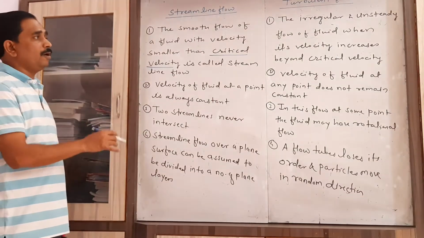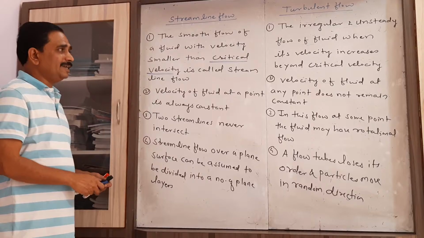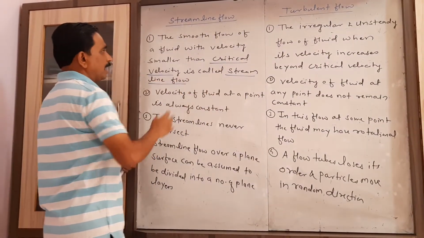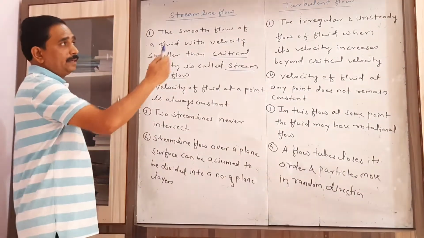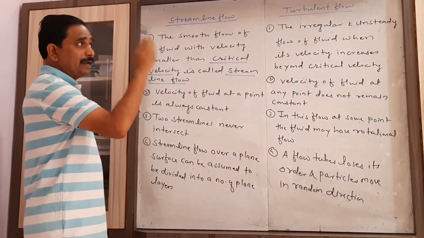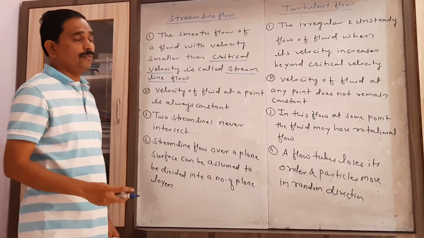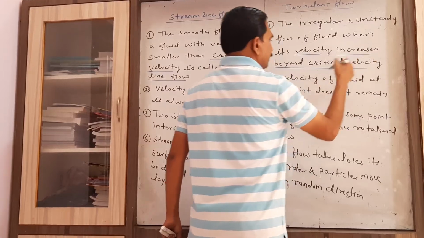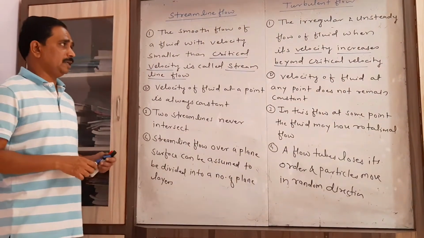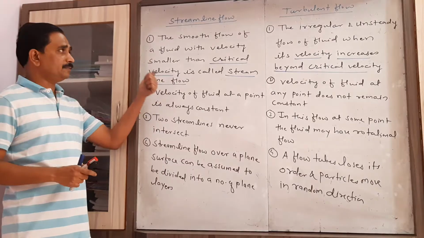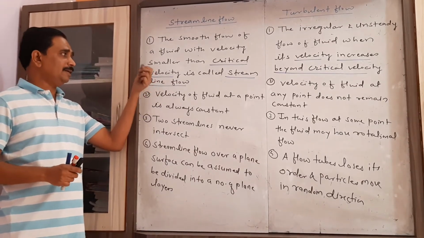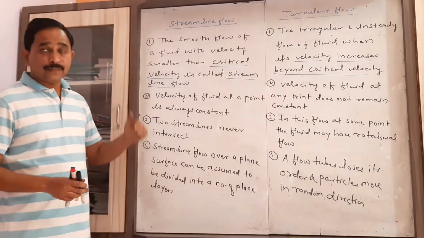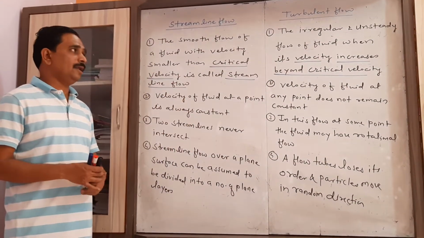The smooth flow of fluid with a velocity less than critical velocity is called streamline flow. On the other hand, turbulent flow is an irregular and unsteady flow, where the velocity of that fluid is greater than the critical velocity. Here the velocity of streamline flow is less than critical velocity. Here the velocity is greater than the critical velocity.